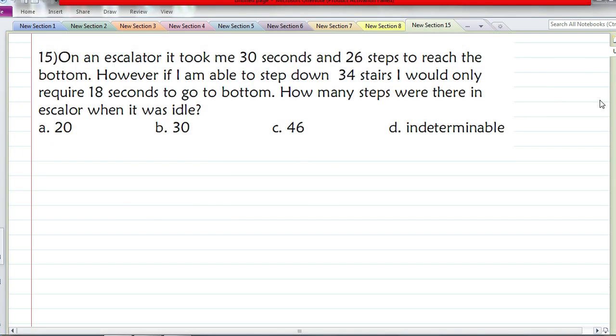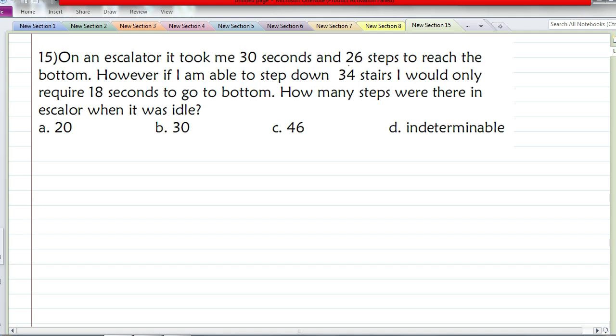Okay, so we'll solve our next question. Read the question carefully. On an escalator, it took me 30 seconds and 26 steps to reach the bottom. However, if I am able to step down 34 stairs, I would only require 18 seconds to go to bottom. How many steps were there in the escalator when it was idle? So time taken and number of steps is what you need to compare here.